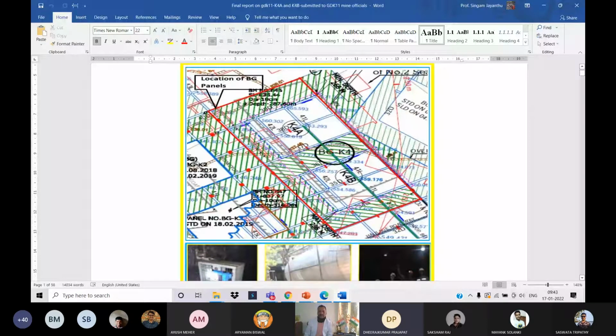This total is the K4 panel. This red color, I hope you are understanding, right? Then this green hatched portion, whatever I am showing through my mouse, what is this? Barrier pillars.